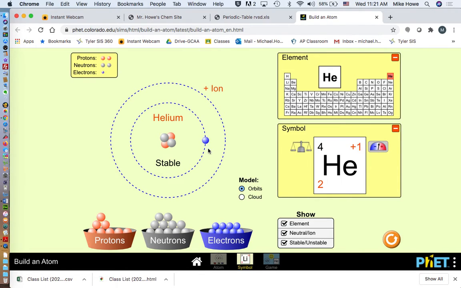Now, if I throw in my electrons, I make a normal helium atom with 0 charge. Now remember, if I throw in an extra electron, what's going to happen to charge? It's going to go down. So that would be a negative ion of helium, which is not likely to happen because when you put this electron in, it has to start a new ring. We'll get into that another day.